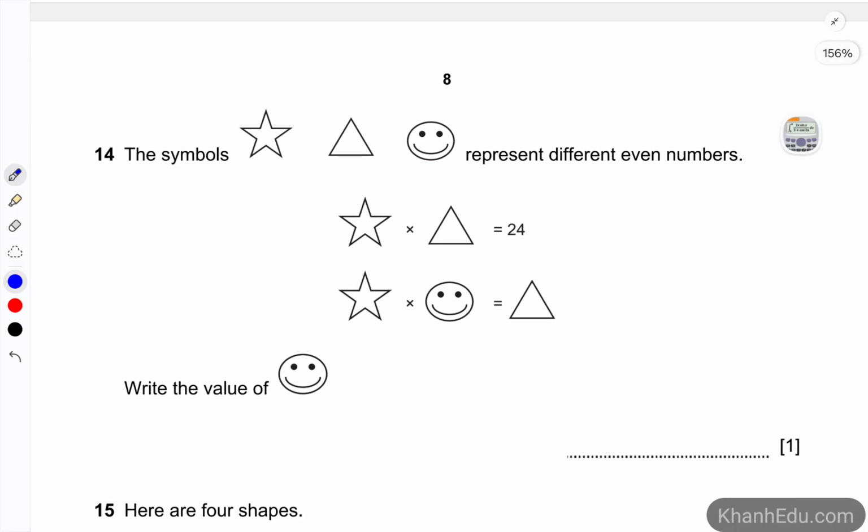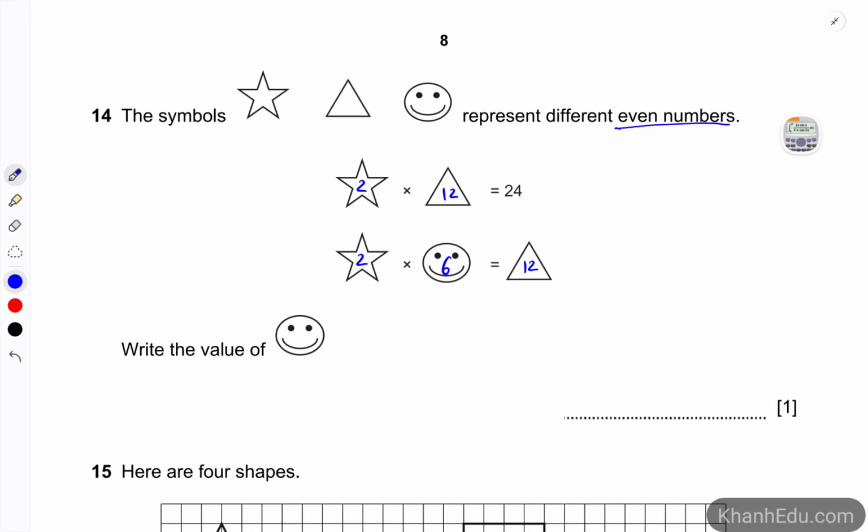So 14. The symbols represent different even numbers. They are even, right? And these two multiply to become 24. So let's take a random pair. Let's take number 2 and 12 because they are even numbers. So we have 2 here and 12 here. That means that the smile symbol would be number 6. And 6 is also an even number, so it satisfies this condition. So the value of smile is number 6.